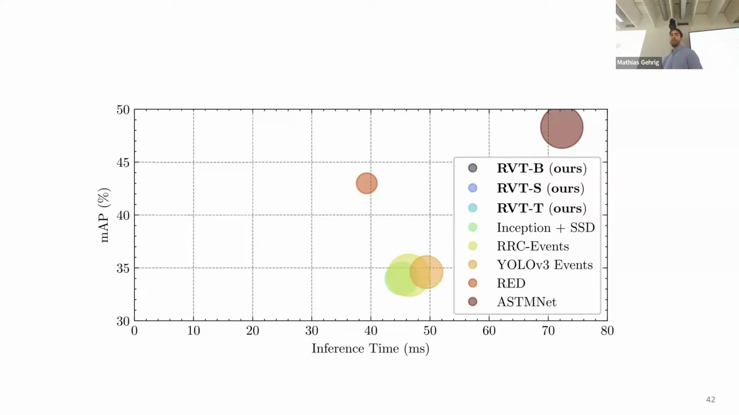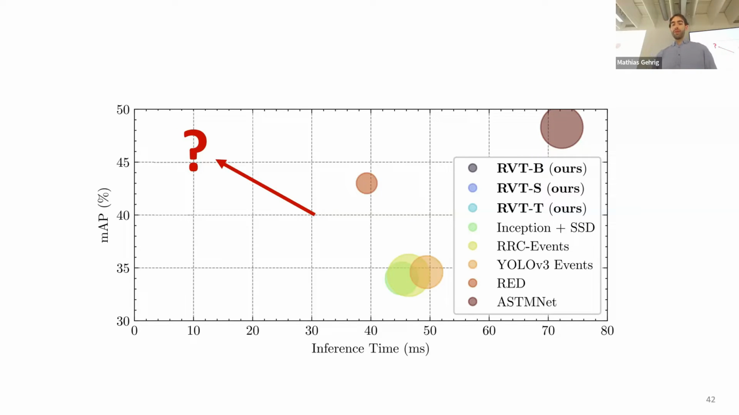So indeed, if you look at existing approaches on this chart, you can see mAP, which is a detection metric, mean average precision, so the higher the better, and inference time. These existing approaches typically require more than 40 milliseconds on a standard GPU, so they cannot exploit the low latency aspect of event cameras. Ideally, we would like to understand how we can improve performance while not taking too much time at inference.